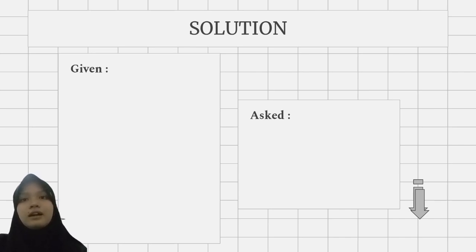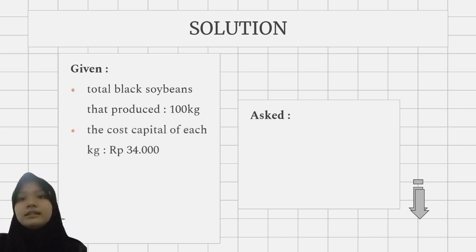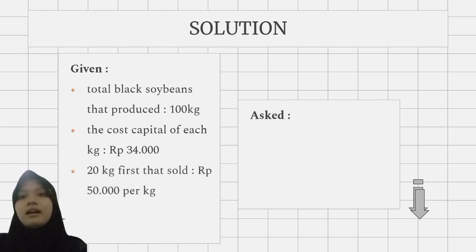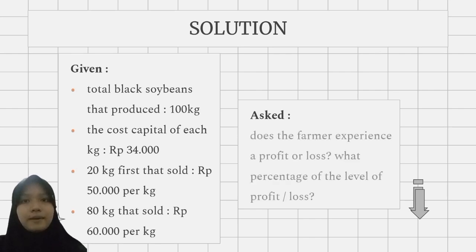To solve the problem, first we find the given. The given is total black soybeans produced is 100 kg. The cost of capital of each kilogram is 34,000 rupiah. The first 20 kg sold at 50,000 per kilogram, and the 80 kg sold second at 60,000 per kilogram. The ask is, does the farmer experience a profit or loss? What percentage of the level of profit or loss?